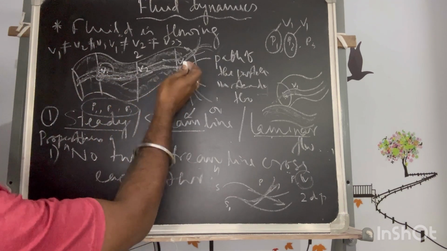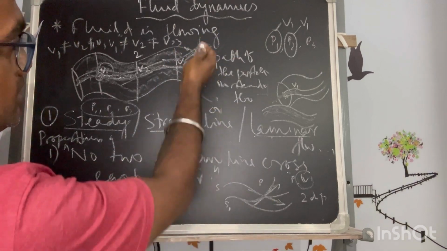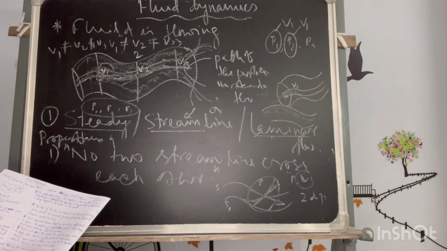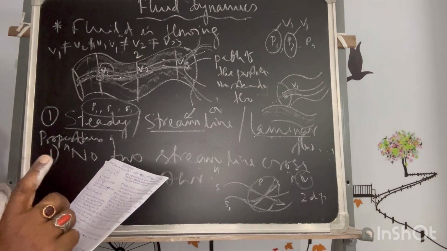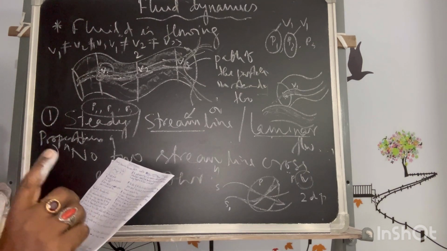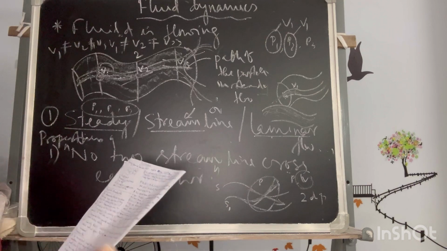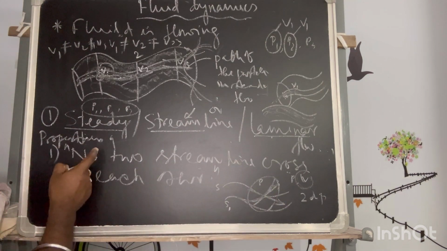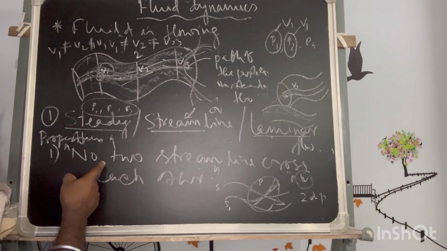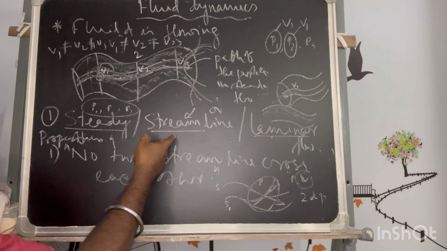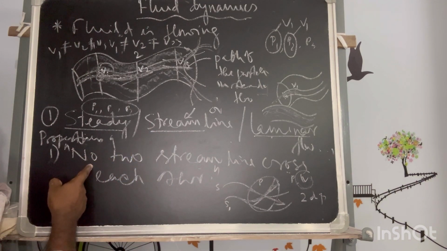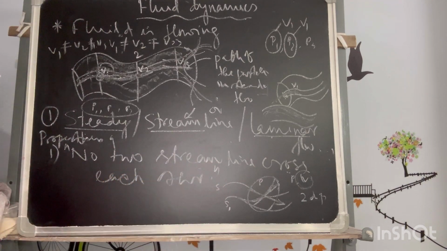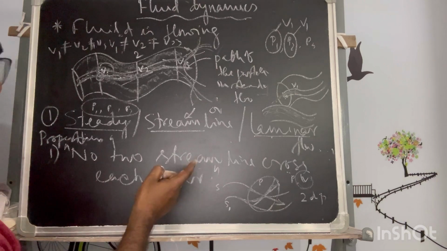So steady flow is converted into turbulence. This is the condition till the flow is steady flow. Once this happens, the flow does not remain steady, and it will be converted to turbulent flow.